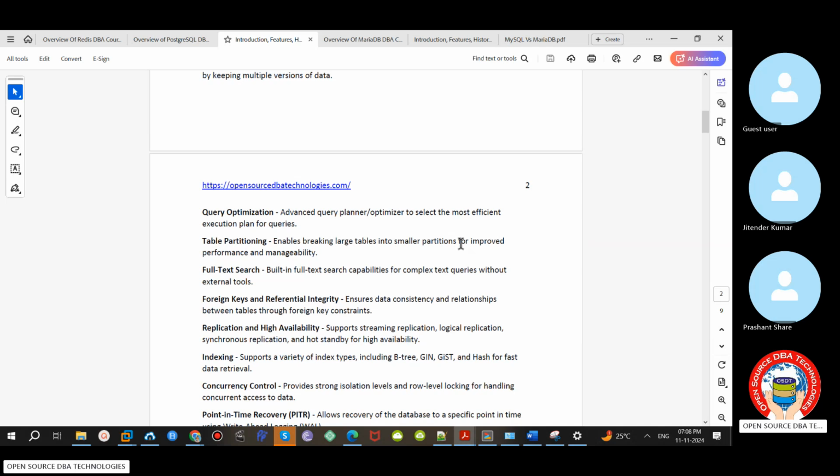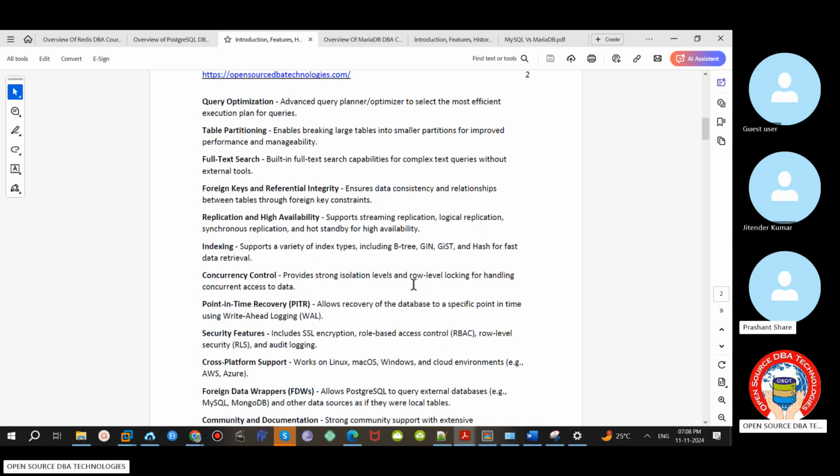As usual, it will support multiple indexes, including single key, B-tree, and a lot of indexes, for fast data retrieval. And data concurrency control is also there. It is fully strong. It will support PITR, point-in-time recovery.